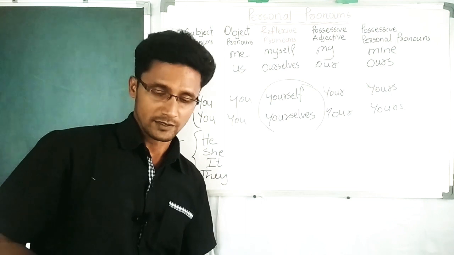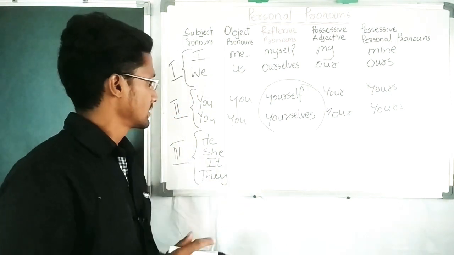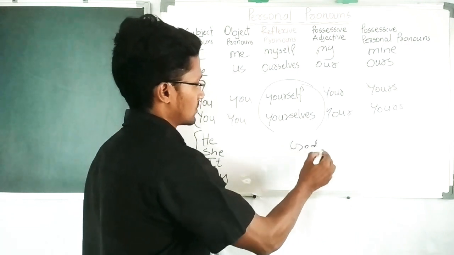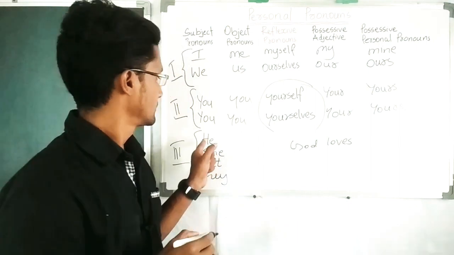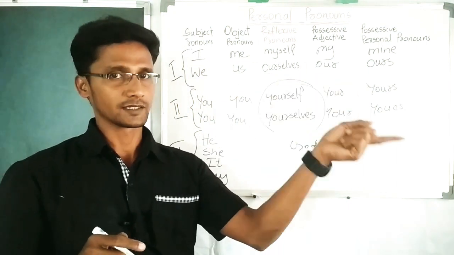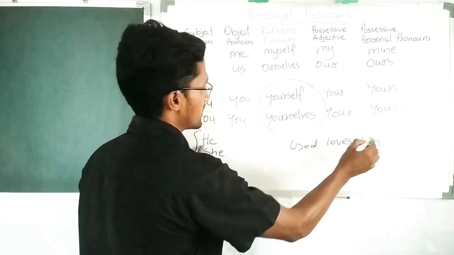Let us move to the third person. He, when God loves he, another person, third person, we have to say God loves him.